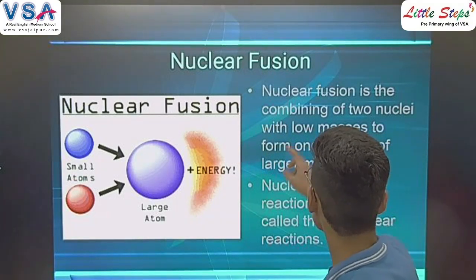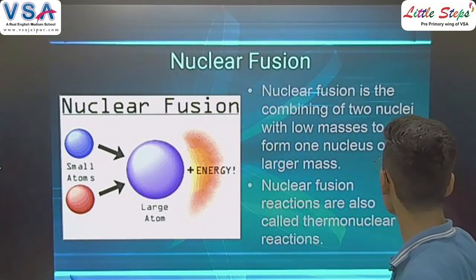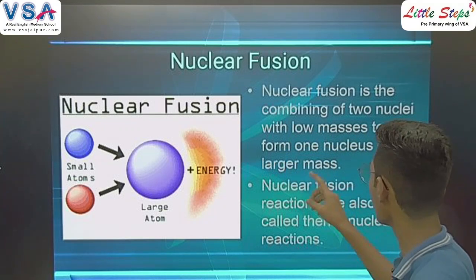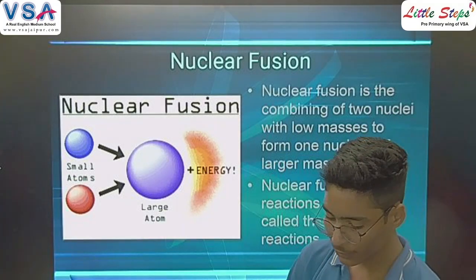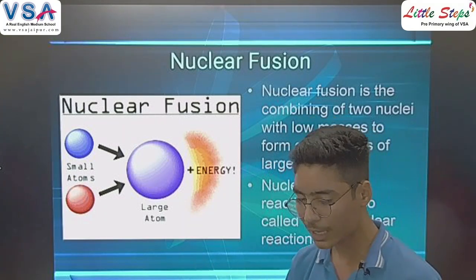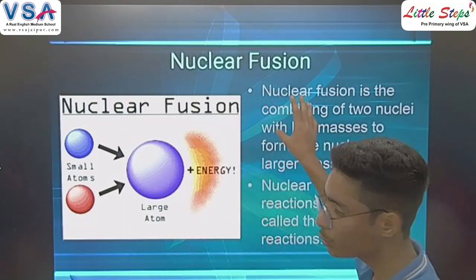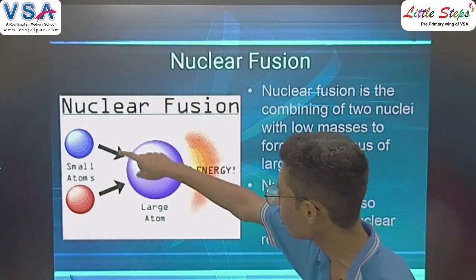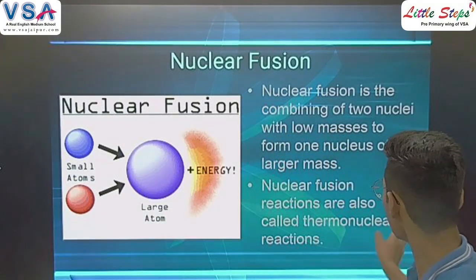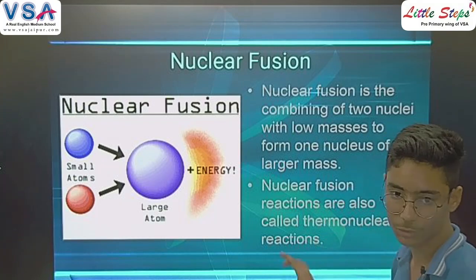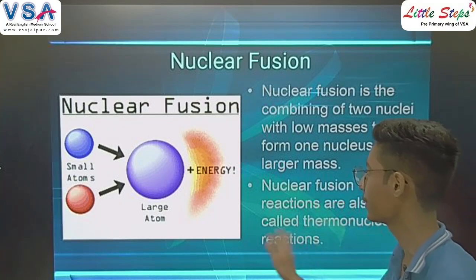Nuclear fusion. Nuclear fusion is the combining of two nuclei with low masses to form one nucleus of larger mass. First we read about nuclear fission. In fission we divide a large atom into two parts, but in fusion we create a big atom with the use of two small atoms. Nuclear fusion reactions are also called thermonuclear reactions.